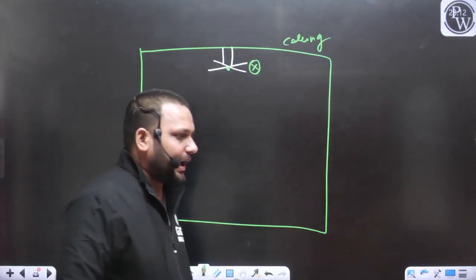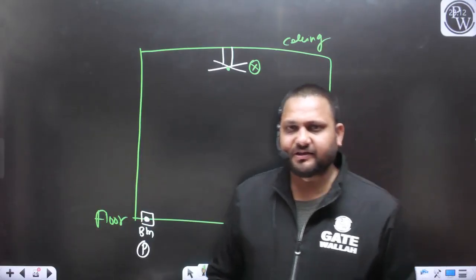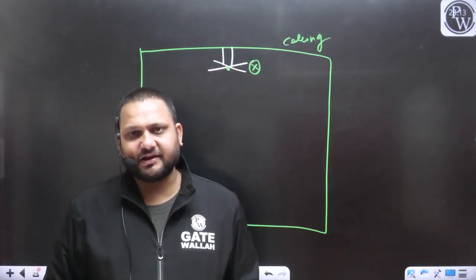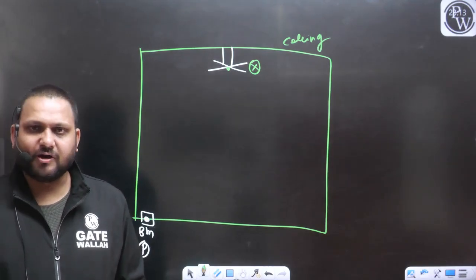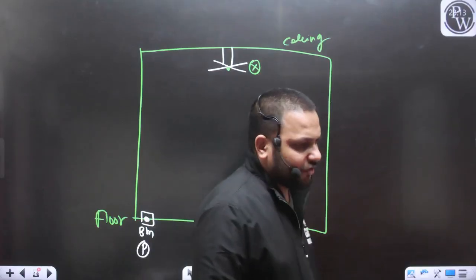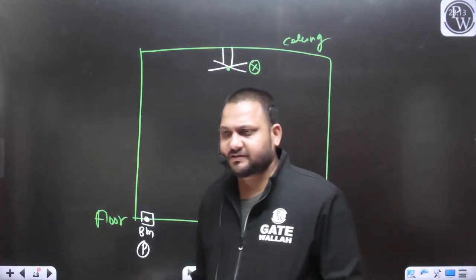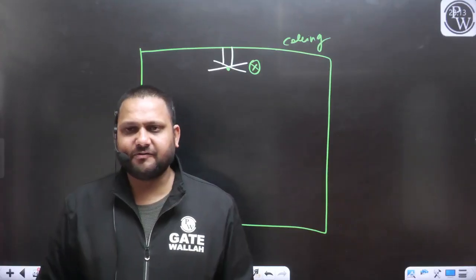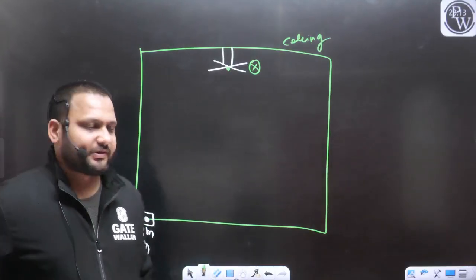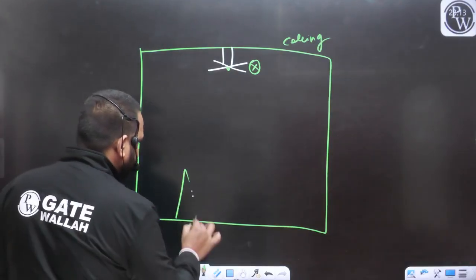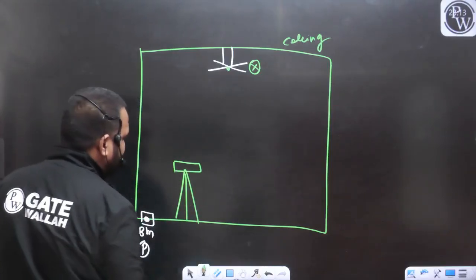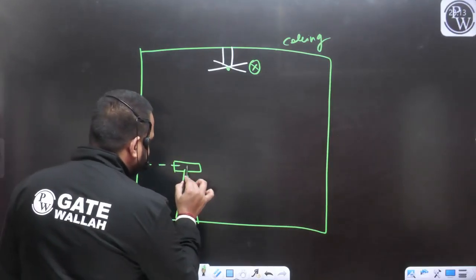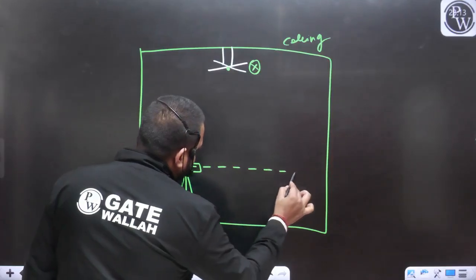If you want to find out the RL of any point, the leveling work is required, yes or no? So you have arranged all the setup, the level instrument and the staff, and now you are ready for the leveling work. What will you do? Sir, first I will set up the instrument on the floor, something like this. Then I will perform all the temporary adjustments and make sure this instrument is perfectly leveled.